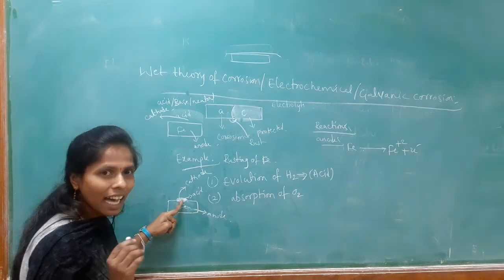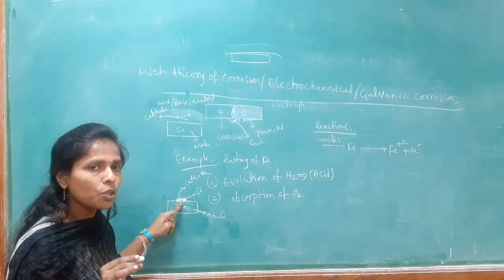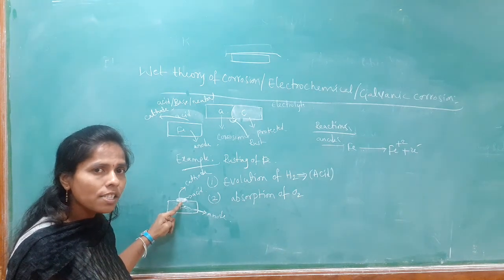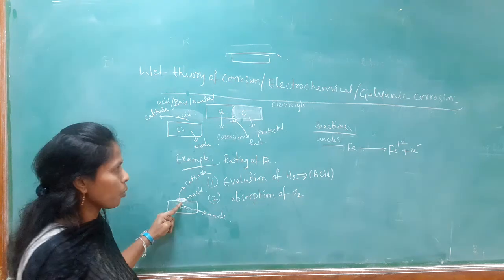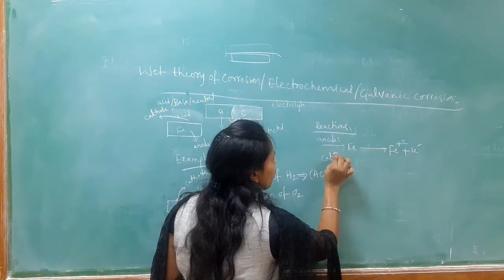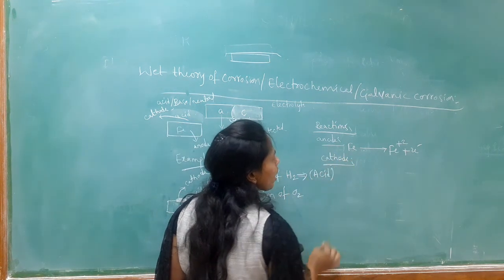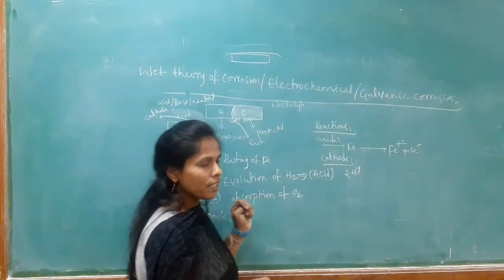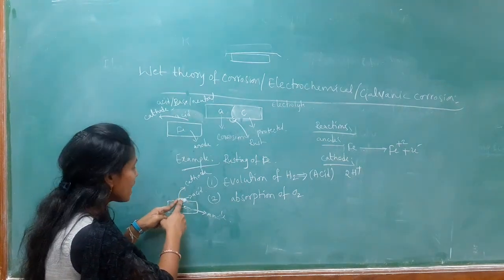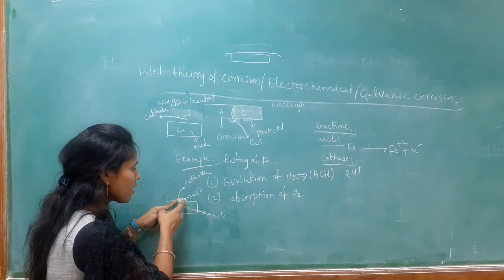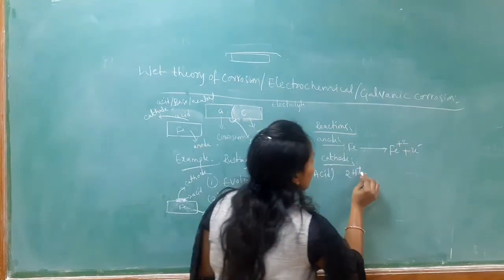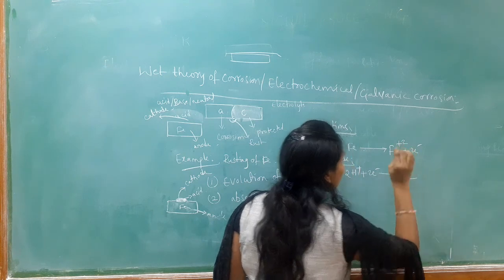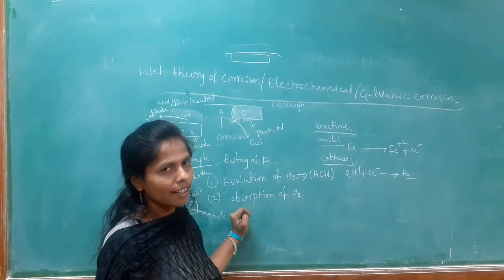Now here this is the acid. Acid is nothing but the solution which contains H+ ions. So here the H+ ions participate in the reaction at the cathode. So which acts as a cathode here? H+ ions act at the cathode. Here acid is nothing but H+ ions. Now this acid gains the 2 electrons from the anode. When it gains the 2 electrons, hydrogen is evolving. That means hydrogen is releasing.